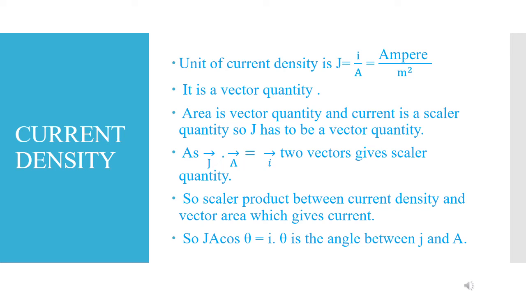So what type of product is it? It is a dot product, which we call the scalar product. So the scalar product between current density and vector area gives current. Now what is the magnitude of the scalar product? JA cos theta equals I, where theta is the angle between J and A. So that's all about current density.